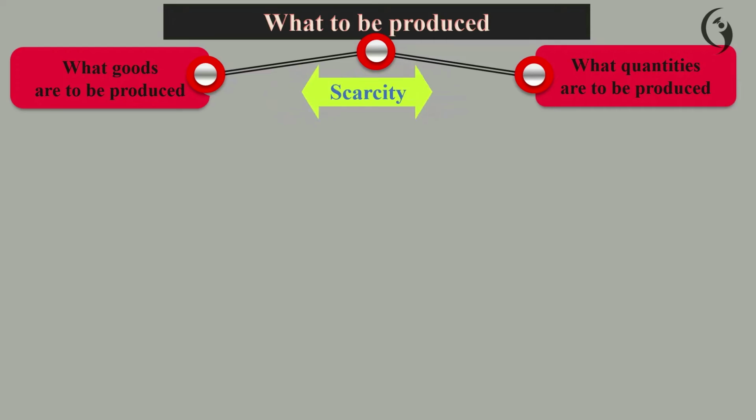Because of scarcity. If an economy had no scarcity problem, with unlimited resources, it would never face these kinds of questions: what goods are to be produced, what quantities are to be produced. If they have abundant resources, they can produce whatever goods in whatever quantities. So every economy faces scarcity. That's why they have to face the problems of what goods and what quantities have to be produced.